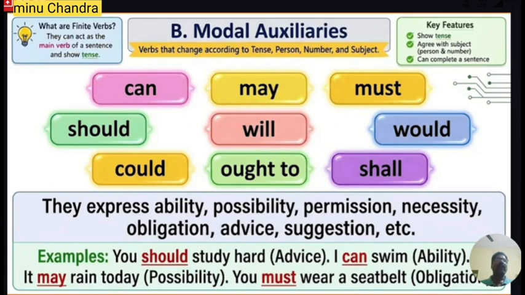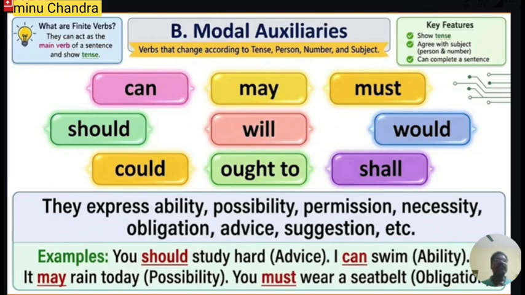Let us go to the modal auxiliaries. Modal auxiliaries we have already discussed in detail. There are two kinds of modal auxiliaries: modal auxiliaries and semi-modals. Modal auxiliaries express ability, possibility, permission, necessity, obligation, advice, suggestion, etc.